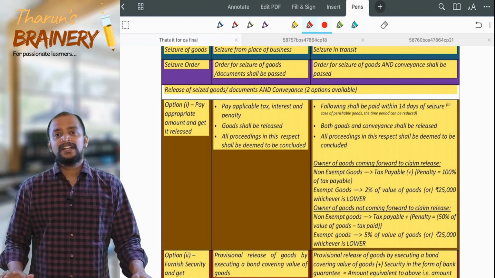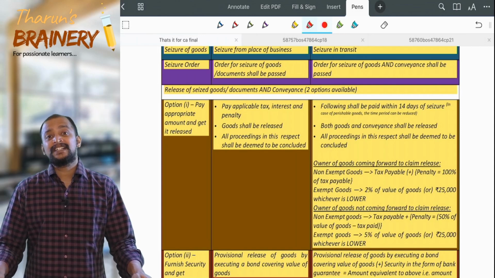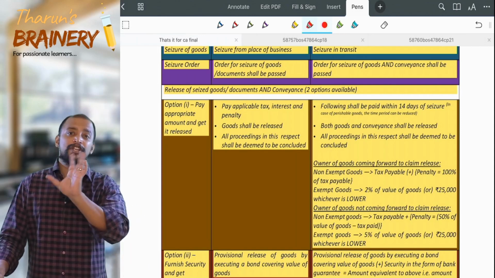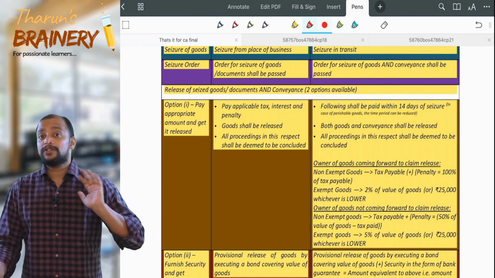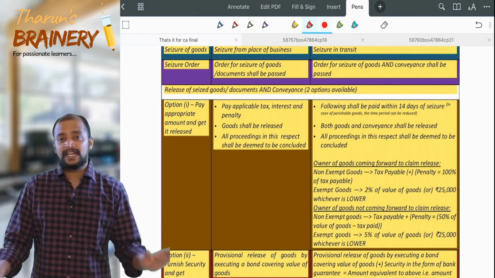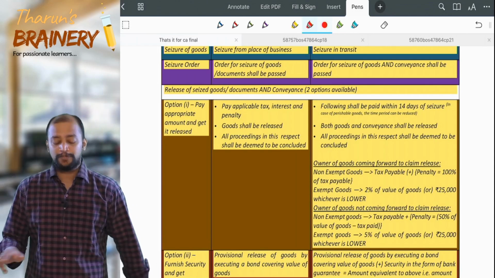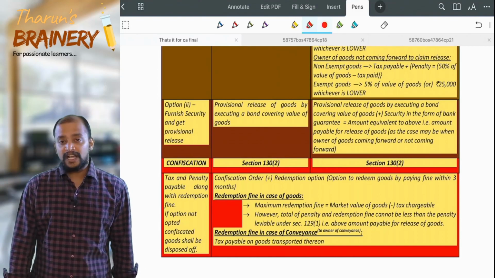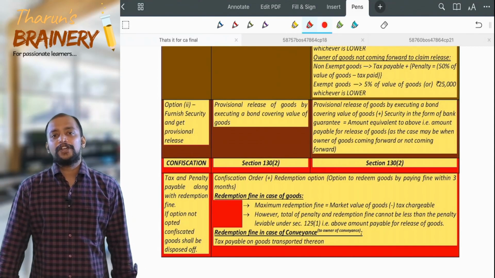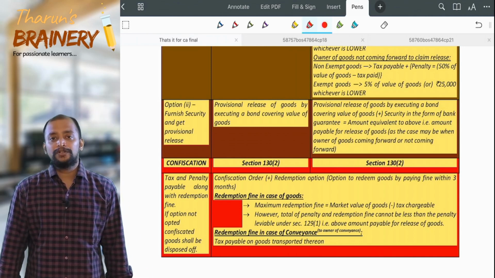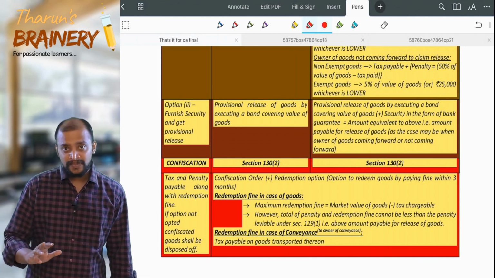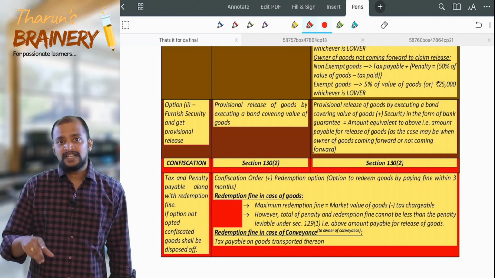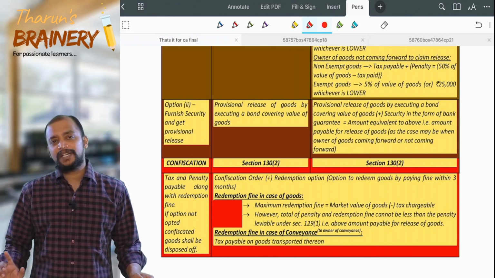That is option 1. Sir, I don't have that much money to pay the tax, interest and penalty. Now, is there any other alternative? But I don't want the proceedings to be continuing. I want the proceedings to be concluded. Is there any alternative? Yes, there is another alternative. Option 2: provisional release of goods by executing a bond covering the value of the goods. So you execute a bond covering the value of the goods. The goods will be provisionally released, but you need to pay the tax, interest and penalty, then all the proceedings will be deemed to be concluded.